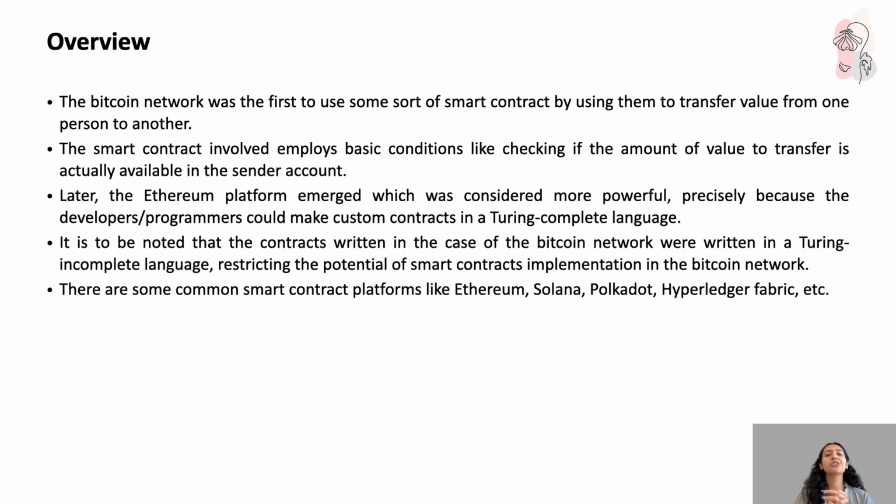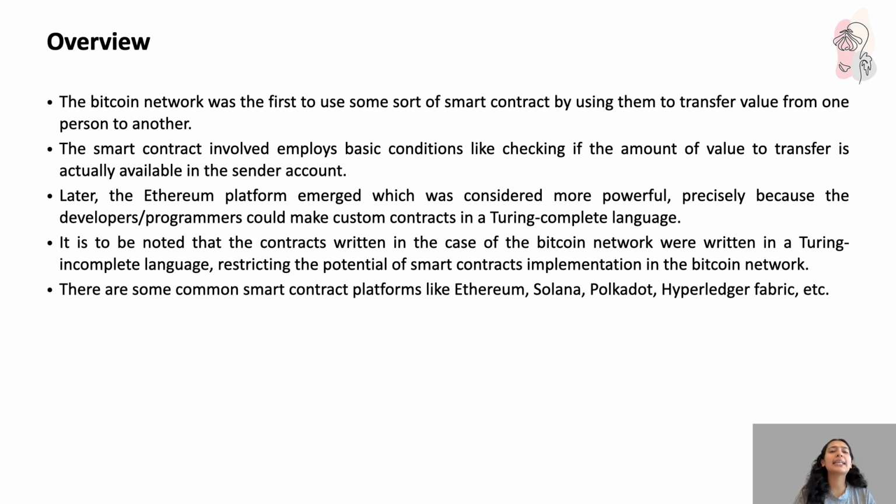The Bitcoin network was the first to use some sort of smart contract, by using them to transfer value from one person to another. The smart contract used in Bitcoin was just a basic condition to check: if I'm sending money to you, I should have the amount that I am actually claiming to send to you, right? That says the smart contract involved employed basic conditions like checking if the amount of value to transfer is actually available in the sender's account.